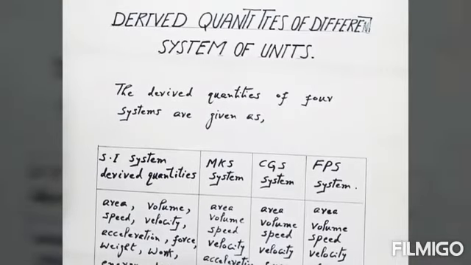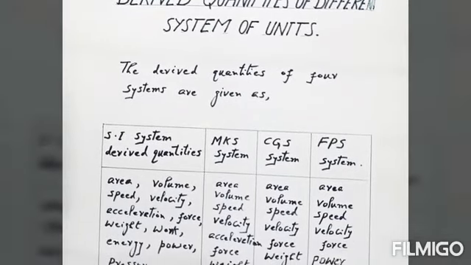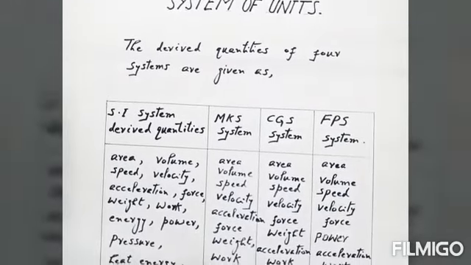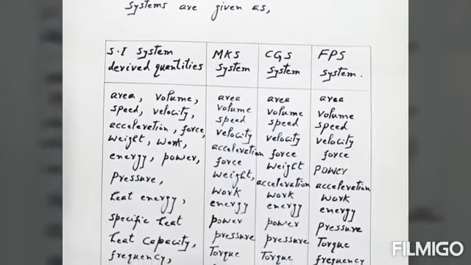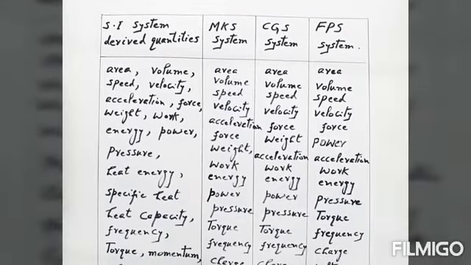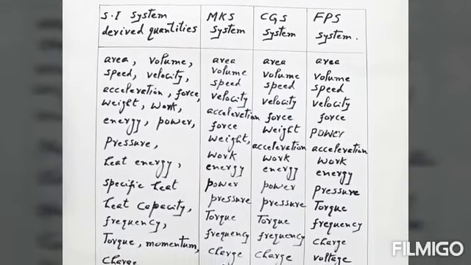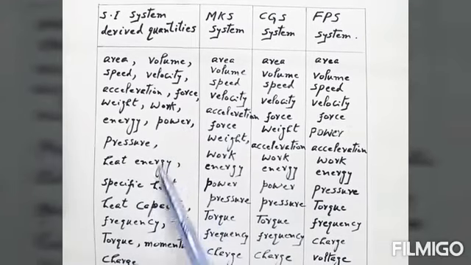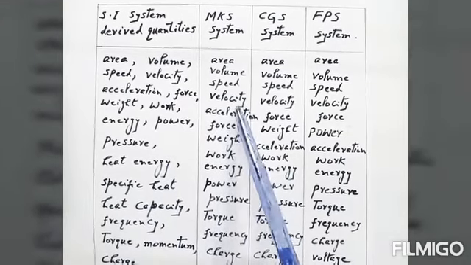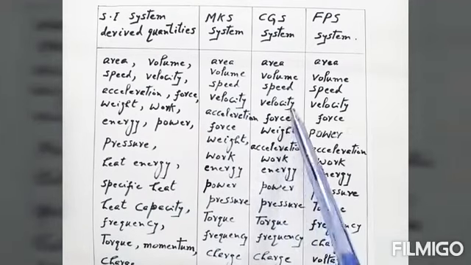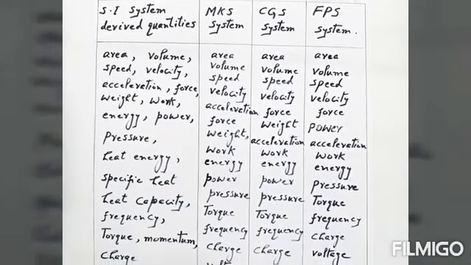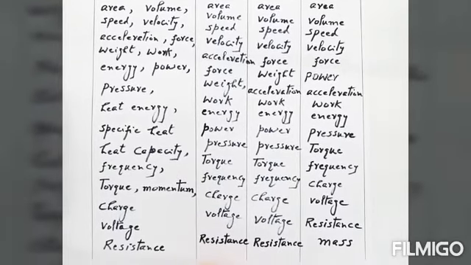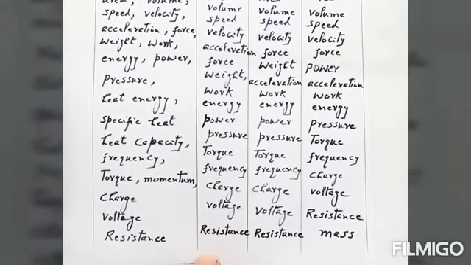Now this is a chart of derived quantities of the four systems. Derived quantities are given in detail for the four systems. Now all these are the derived quantities of SI system. These are derived quantities of MKS system, CGS system, and FPS system. This is a complete chart of derived quantities.